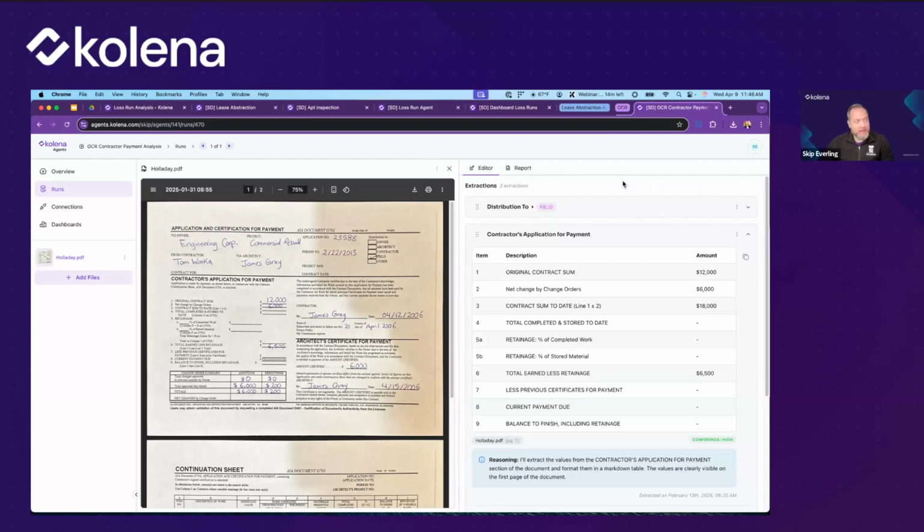And this can make the task of deciding, say you're about to need to pay a contractor for those repairs that we were just looking at, easier. This is going to help you with that workflow as well. And the reason I'm showing so many different workflows here is just to hammer home the fact that these AI agents can handle really any document workflow.